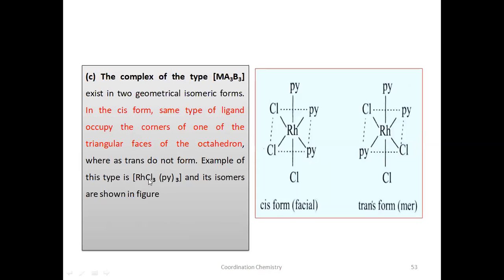So for example, I am taking chloro. Write the chloro positions here, one position, and one more chloro position here. In the cis form, the two chloros are adjacent to each other, and one is in axial position. Whereas in the trans form, see here, they are in opposite directions, chloro and chloro, and one is in the axial position. These three chloros, that is two adjacent and one in axial, form the same phase of the octahedron.